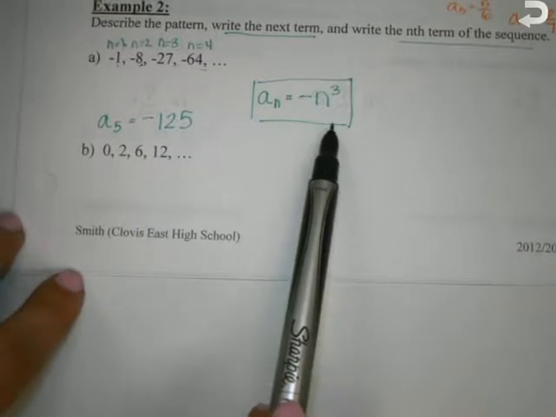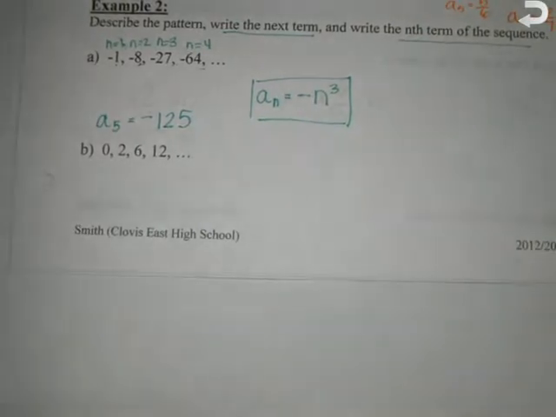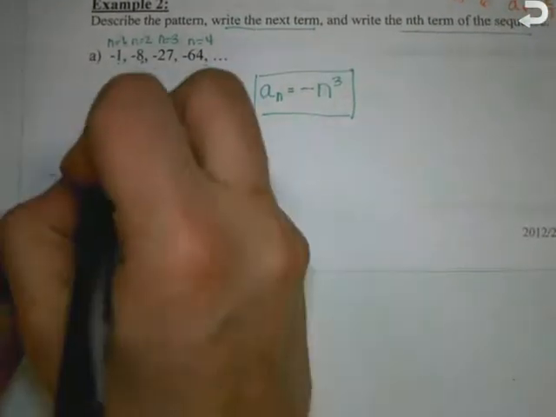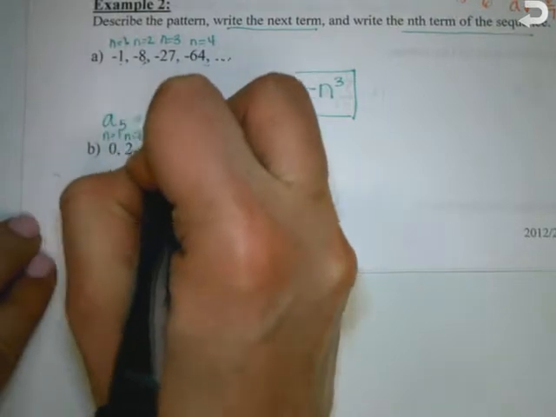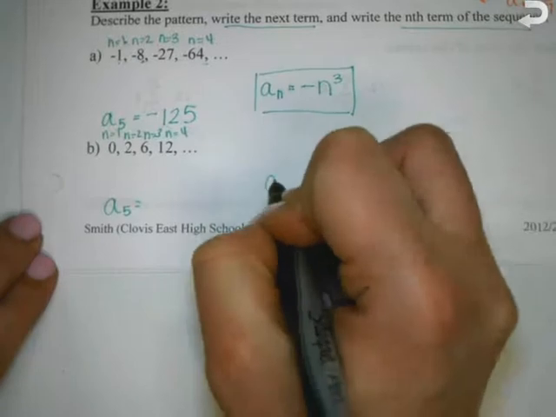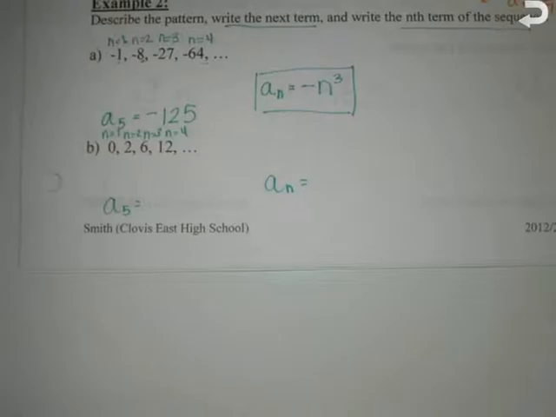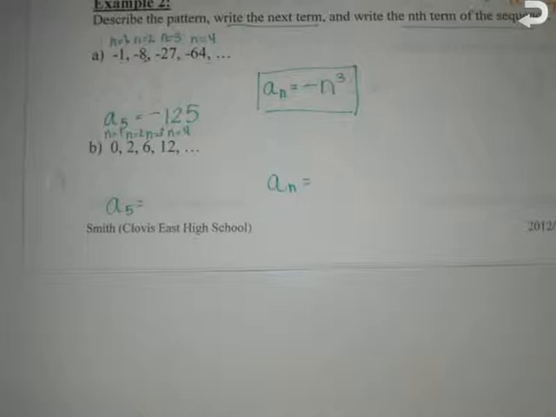First thing I want to do is label n equals 1, n equals 2, n equals 3, n equals 4. I want to find a sub 5 and a sub n. So how can I get 1 to turn into 0? Multiply by 0? But then everything should be 0.